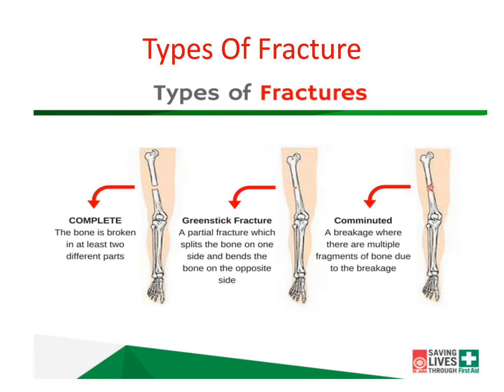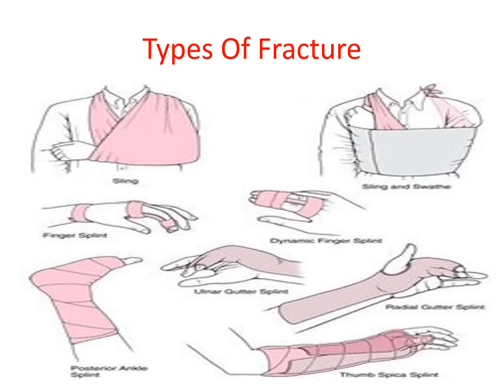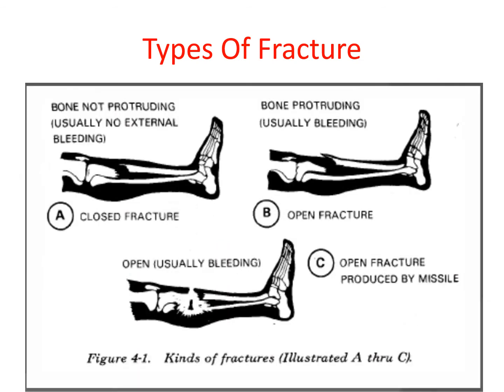The types of fracture are shown here in the diagram. The complete green stick fracture, comminuted fracture, again various types of fracture here. Observe the diagrams of the fracture shown here in the picture. Closed fracture, open fracture, produced by missile.